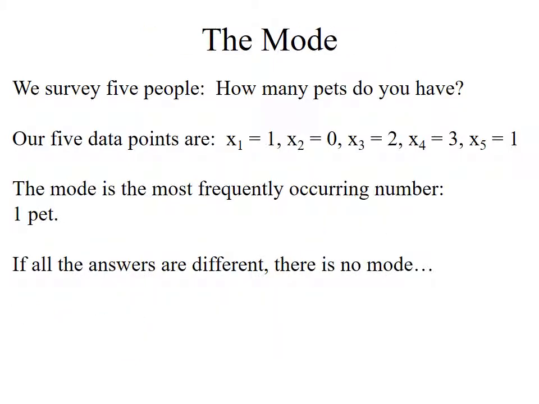All right, what's the next thing I can do? The mode. The mode is the most common number on the list, the most frequently occurring number. In this case, I have 2 people from my sample who had 1 pet. So as a result, the mode would be 1 pet. If all the numbers are different, then there would be no mode.